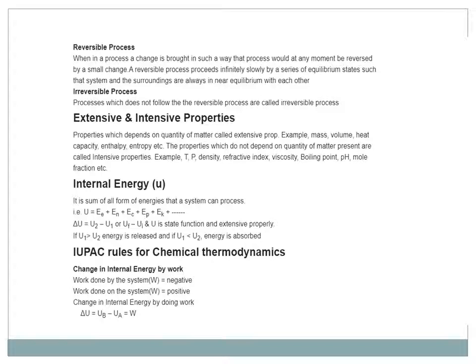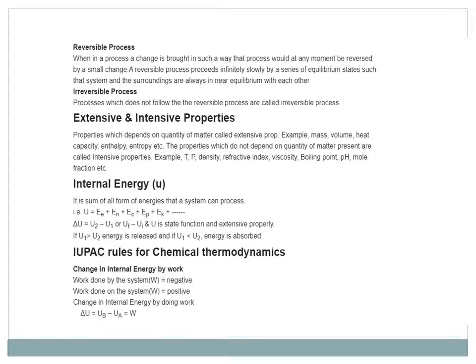Now, internal energy. Internal energy has the symbol U. It is the sum of all forms of energy that a system can possess. That is, U is equal to EE plus EN plus EC plus EP plus EK. These are various forms of energies. Delta stands for change.